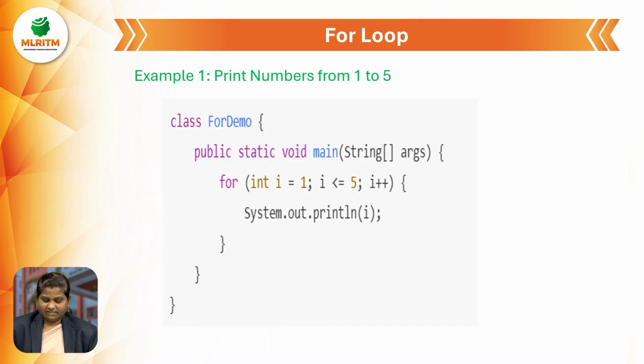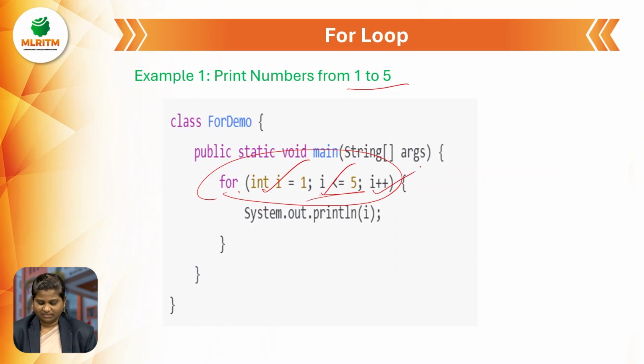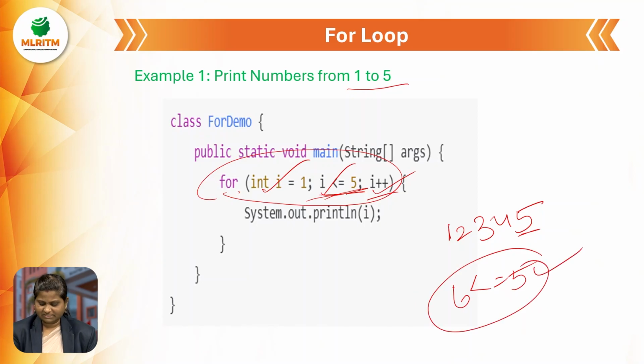In this way, in a for loop we are printing 1 to 5. Look here, a simple statement. In a single line we give a value to I, check the I value, and update it. By this we will print 1 2 3 4 5. When the condition becomes false, that is after printing 5 it goes to 6, and 6 less than or equal to 5 is false, then it comes out of the loop.